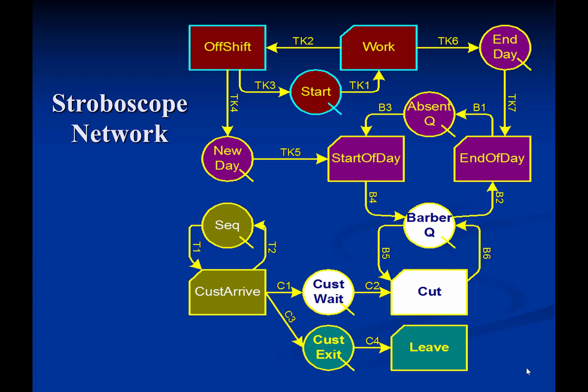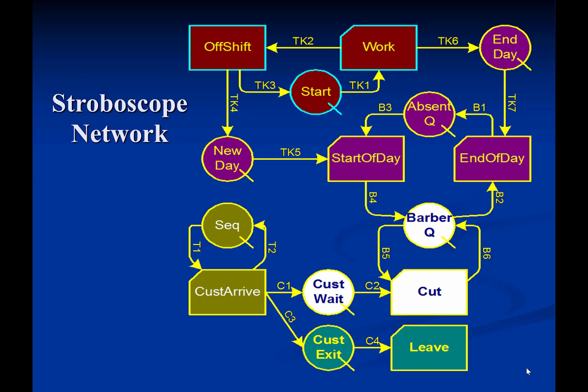This figure shows the Stroboscope network for the barbershop simulation model. The upper half of this network represents a 24-hour clock that controls the day-to-day availability of barbers. Together, the 3 nodes, start, work, and off shift, act like a simple clock mechanism that regulates the daily cycle. At the start of simulation, Q start is initialized with 1 unit of a generic resource called a token. This token allows Combi activity work to start at simulation time 0.